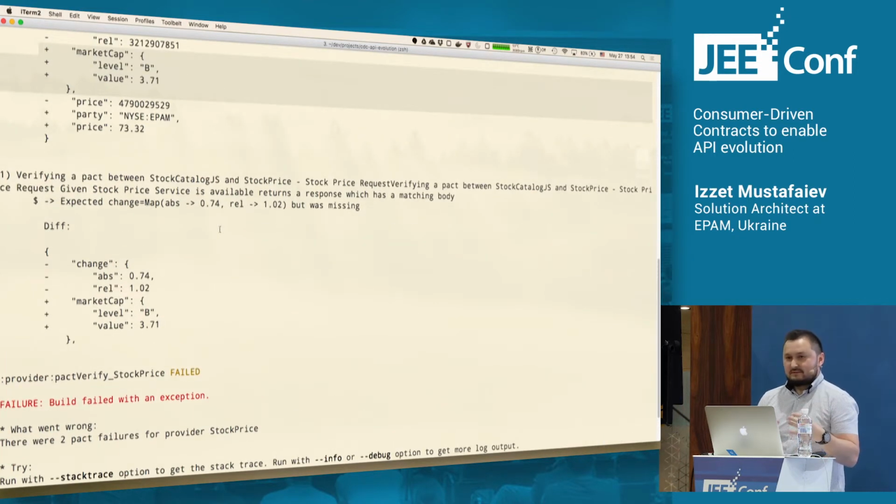Right after we get the latest contract, and right after we introduced a change to our provider, we can verify whether we are still compliant with the shared contract specification.